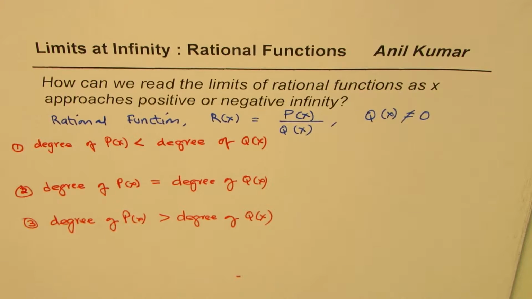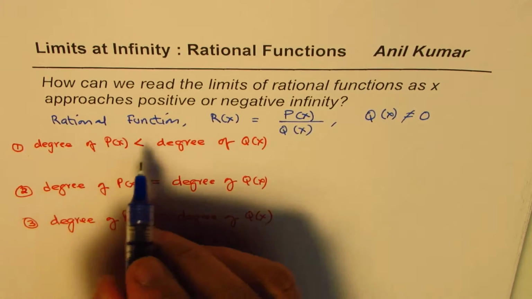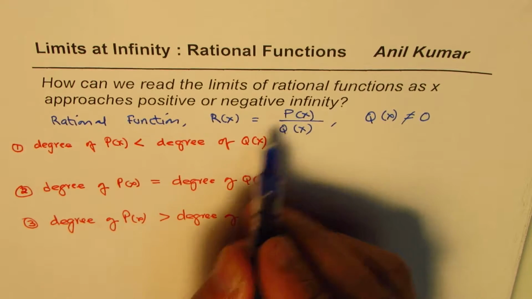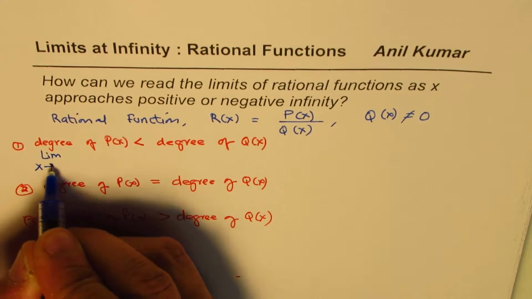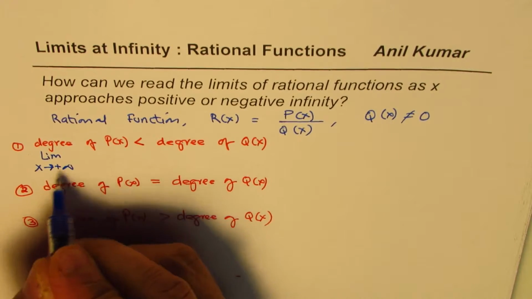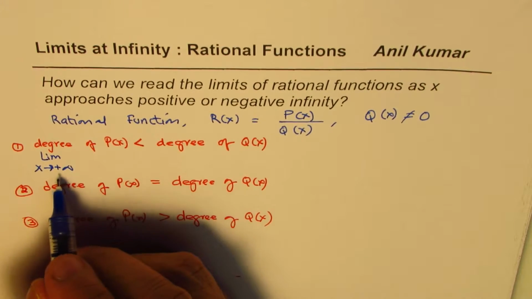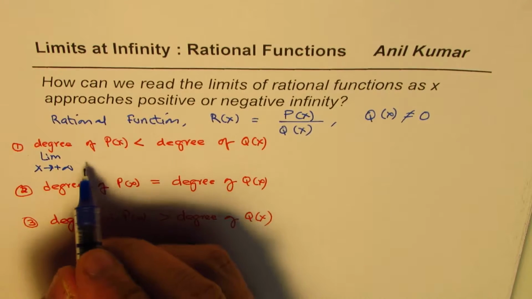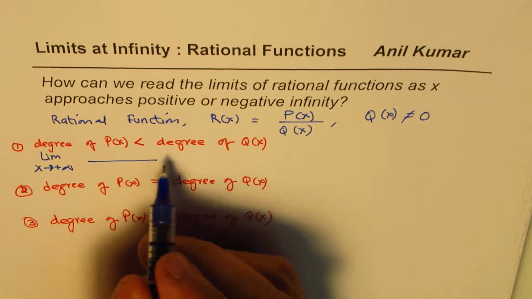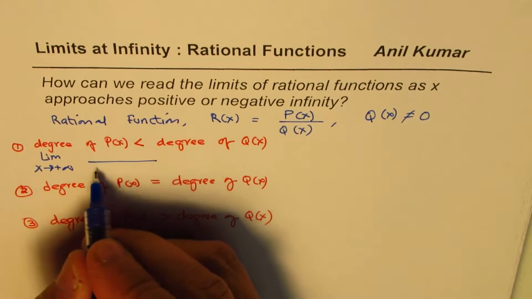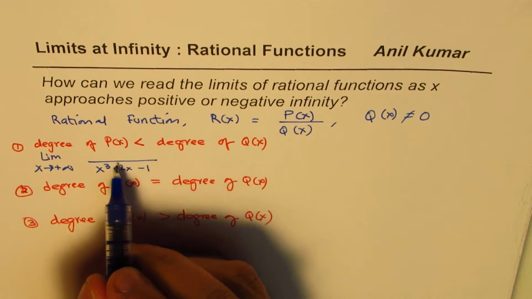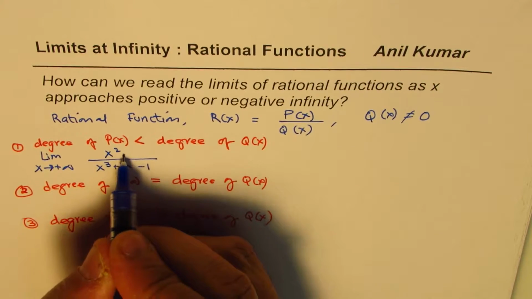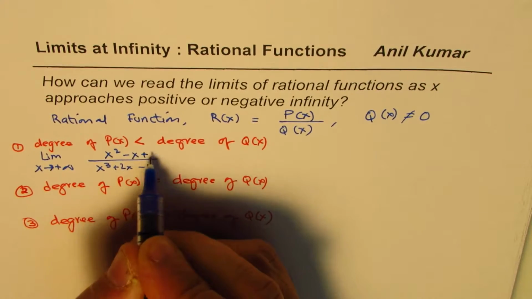And we'll also see how to find limits. So the degree of the numerator is less. Let me take an example. We'll find the limit as x approaches positive infinity. It could be positive or negative, so we can test both. We want the degree of the denominator higher, so let me write the denominator as x cubed plus 2x minus 1, and for the numerator we have x squared minus x plus 2.